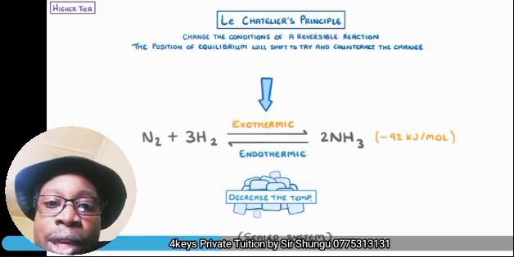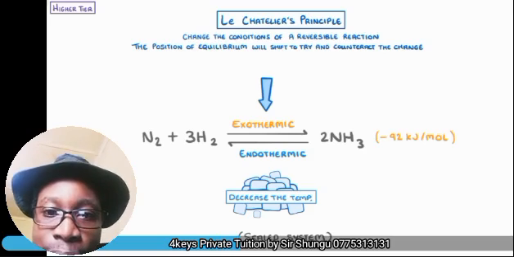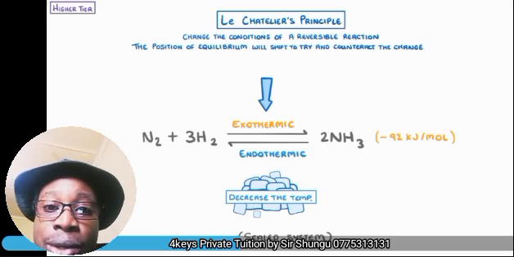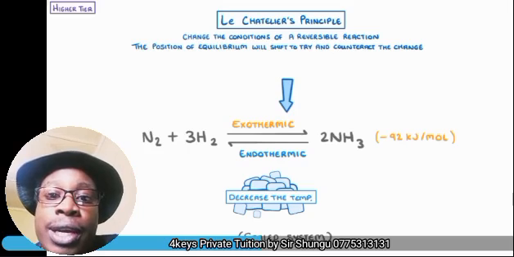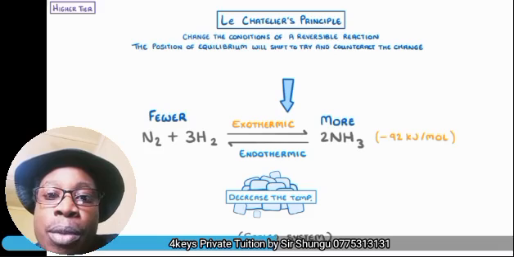So if I decreased my temperature under these conditions, then the equilibrium is going to shift to try and increase the temperature. Then it's going to move in the forward direction, which produces more ammonia and fewer of the reactants. So I'm going to have fewer of the reactants and more of the ammonia because I have decreased my temperature, and the equilibrium is trying to minimize that change.